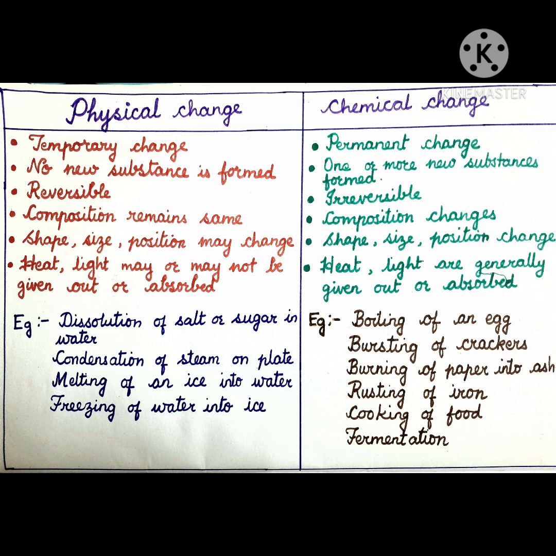Shape, size, position may change. Just now I gave you an example of a wax candle. The shape is changing. We can give it different shapes, different sizes. We can change the position also, but a new substance is not formed. Similarly, heat and light may or may not be given out or absorbed. Generally, heat and light are not given or absorbed.